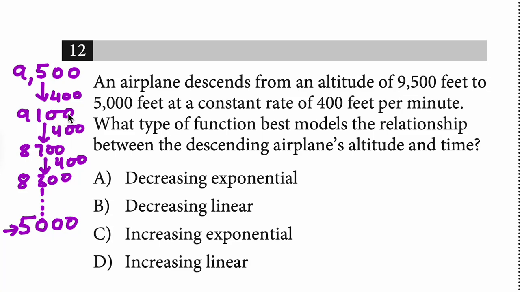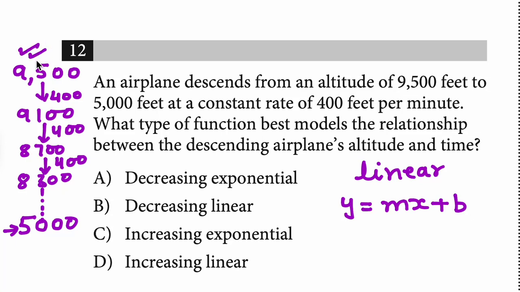So because the rate is the same every time, it's a linear expression, right? So linear can be expressed as y is equal to mx plus b, right? And b is the initial value. So what is the initial value here, which is at the beginning? Which is 9,500 feet.